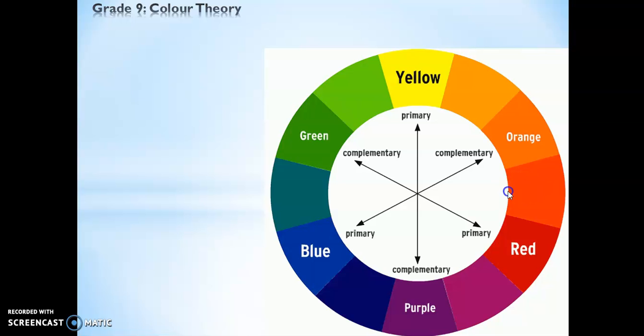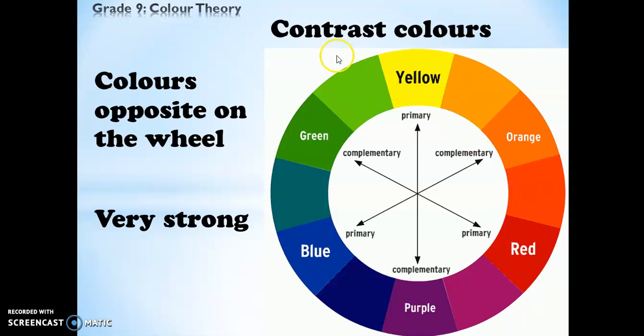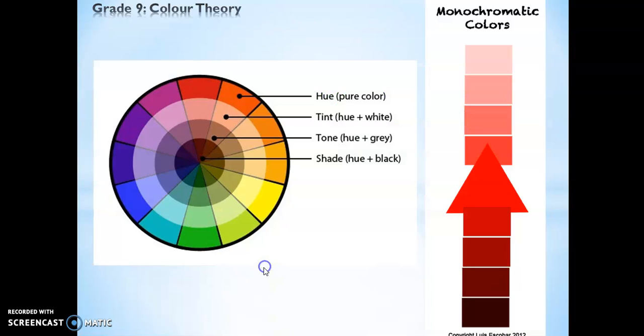In contrast to that, we have complementary color, or also known as contrast colors. Complementary colors are colors that are on the opposite of the wheel. Yellow and purple is a complementary color. Green and red, complementary color. Blue and orange, also complementary or contrast colors. Right, these colors are very strong and usually they are used for creating logo designs. Alright, there are three sets of contrast or complementary colors: yellow and purple, green and red, blue and orange.